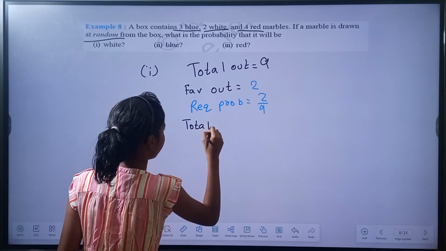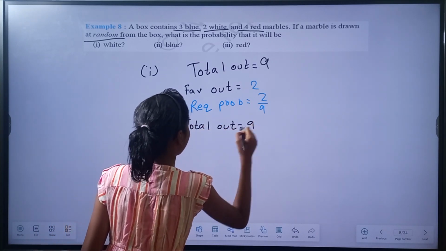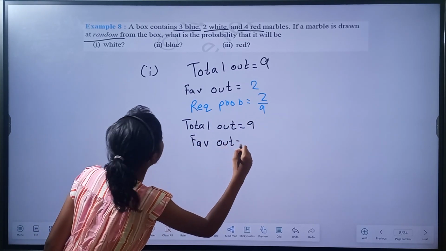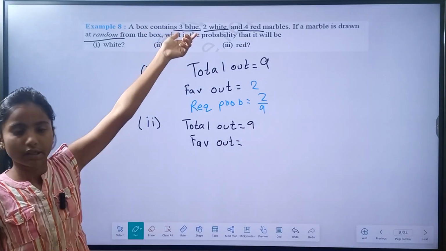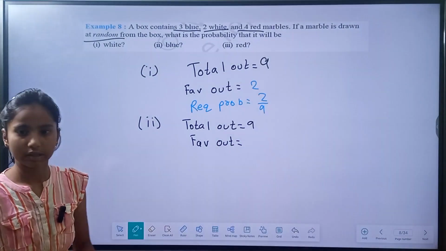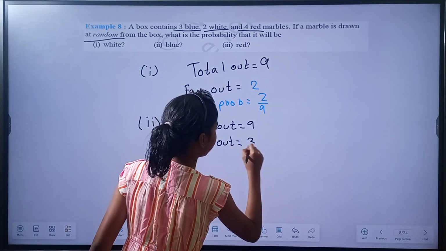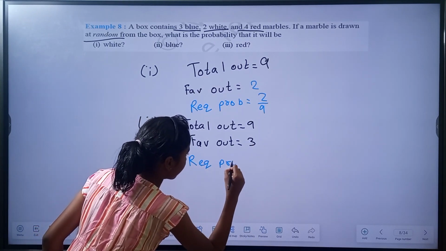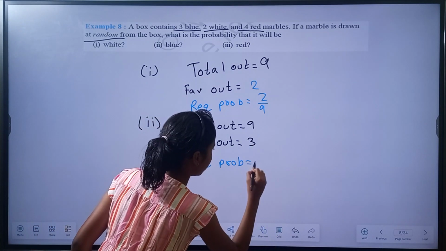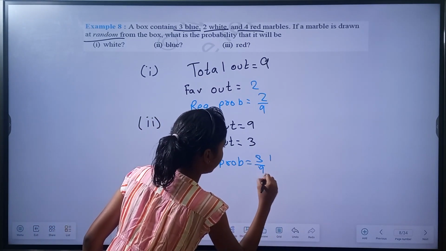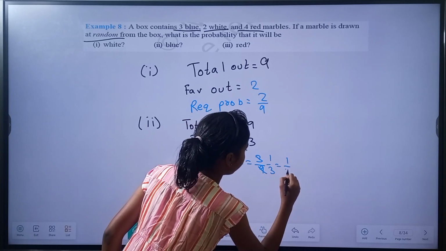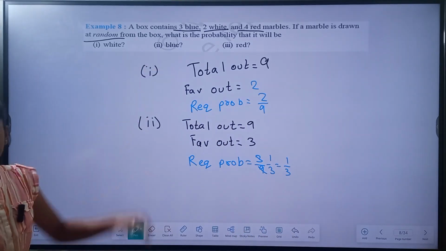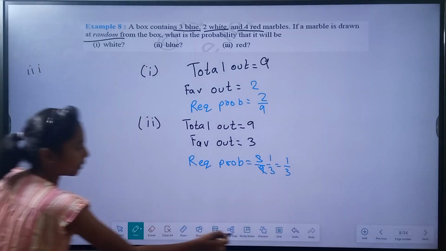And the favorable outcomes are to get a blue marble, and we have 3 blue marbles. Choosing one at random has 3 ways. So the favorable outcomes are 3. Now the probability equal to 3 by 9, and by simplifying this you have 1 by 3. Okay, 1 by 3. And now third, getting a red marble.